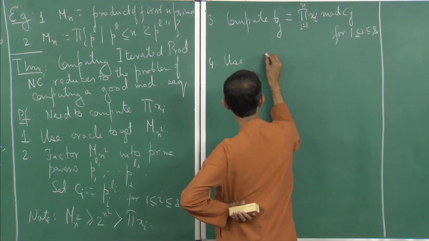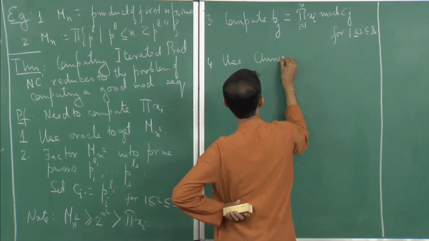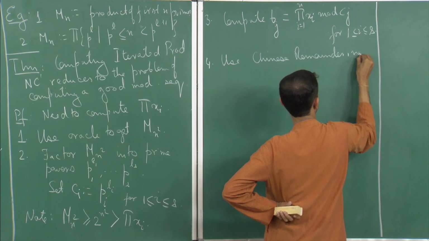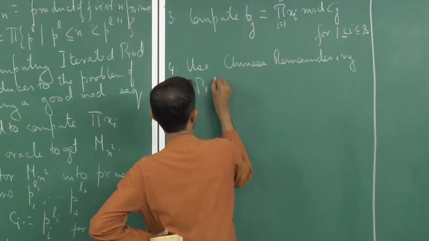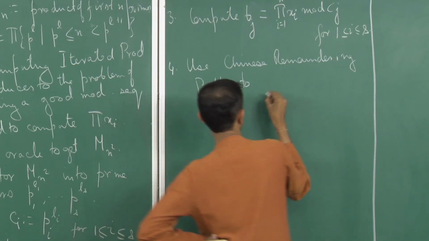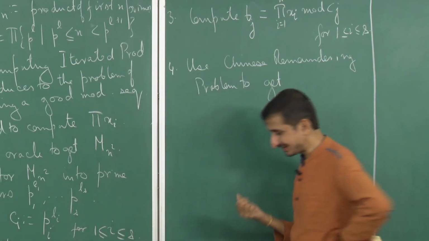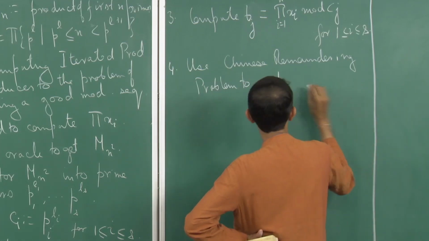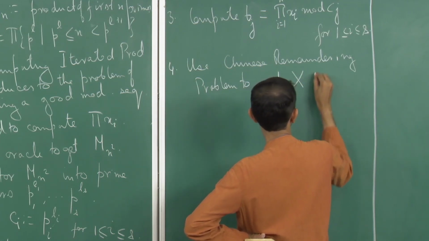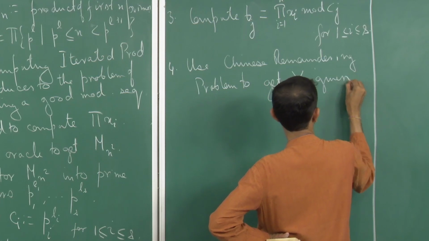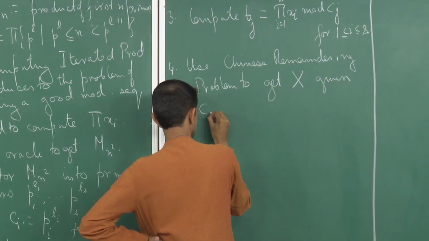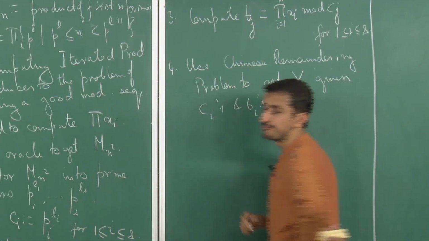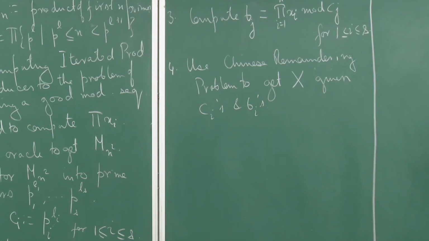Okay. So, use the Chinese remaindering theorem to get x. What does Chinese remaindering output? It outputs this number x. For the time being, let me just call it capital X, okay. So, to get X given these Ci's and Bi's, what property does X have?